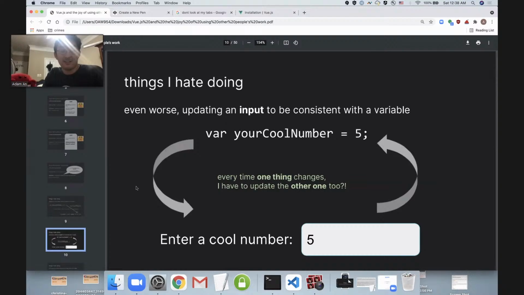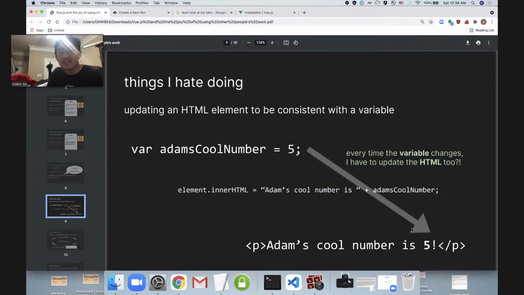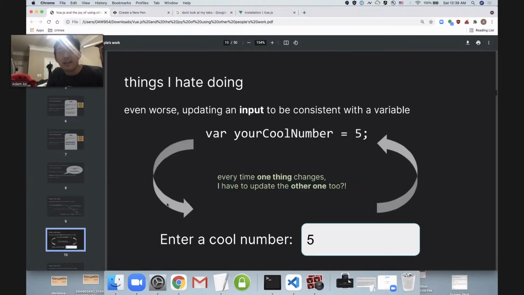And here's the thing, it gets worse. If I have an input text field that needs to be consistent with a variable, now the user can just go in and type a new number. And I have to know that when the user changes that number, I've also got to have it consistent in my code as well. So now we've got not just a one-way consistency issue, we've got a two-way consistency issue. And that's doubly complicated. I don't like that.